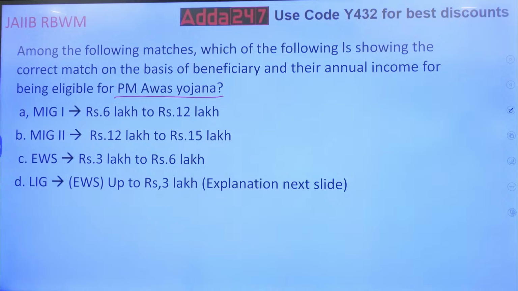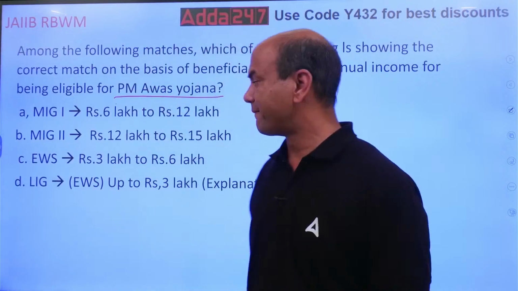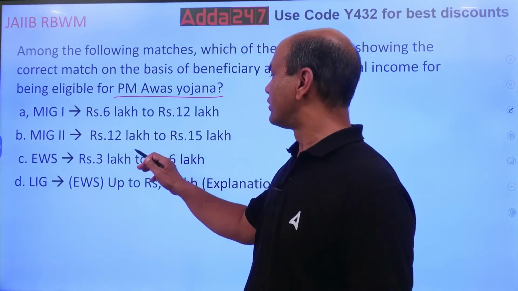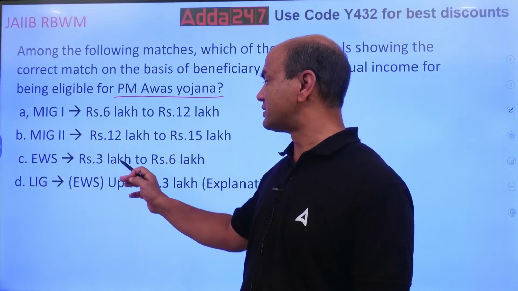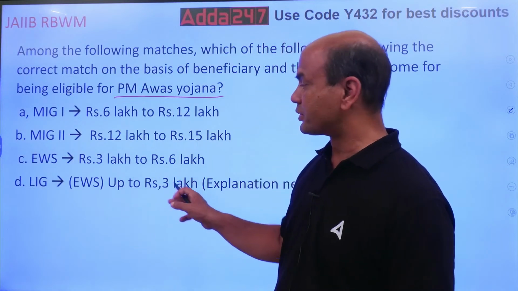Let's test the knowledge because this is very important. By the way, never forget the code Y432 for purchasing. So what is the answer over here? MIG 1 is 6 lakhs to 12 lakhs, is it? MIG 2, 12 lakhs to 15 lakhs. EWS 3 lakhs to 6 lakhs. And LIG is up to 3 lakhs.